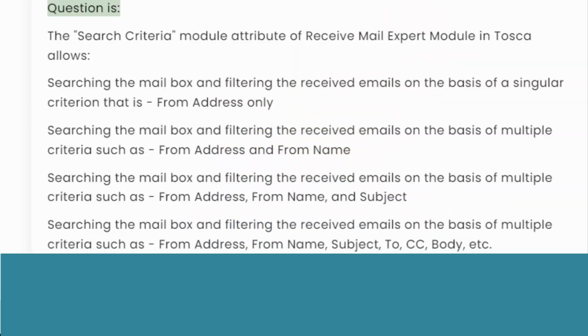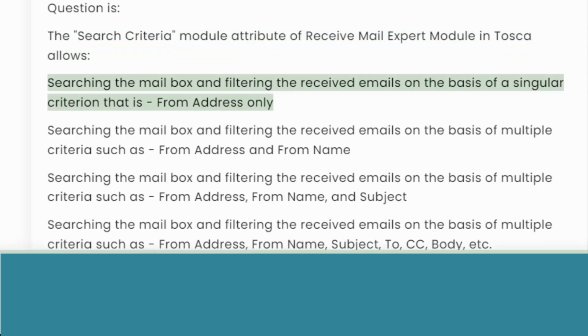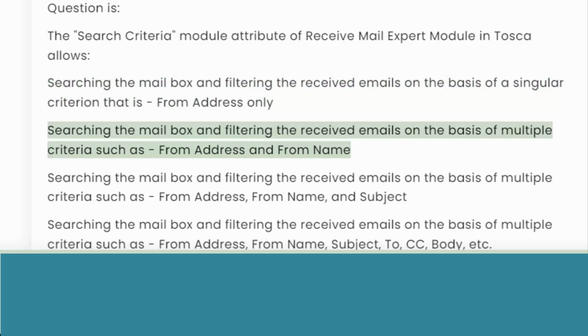Question is: the search criteria module attribute of the receive mail expert module in Tosca allows searching the mailbox and filtering the received emails on the basis of a singular criterion, that is, from address only. Searching the mailbox and filtering the received emails on the basis of multiple criteria such as from address and from name.